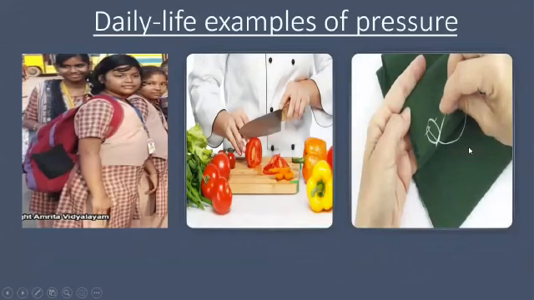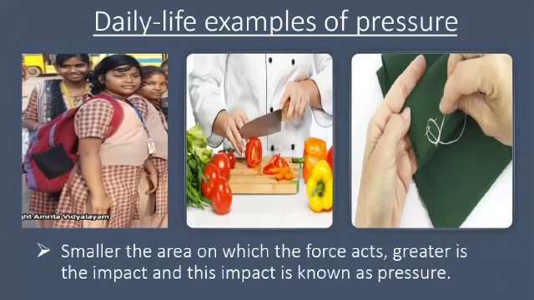Now, why is the tip of the needle sharp? Due to its sharp tip, the needle puts the force on a very small area of the cloth, producing a large pressure sufficient to pierce the cloth being stitched. So, from all the above experiences, we can conclude that the smaller the area on which the force acts, the greater is the impact. And this impact is known as pressure.